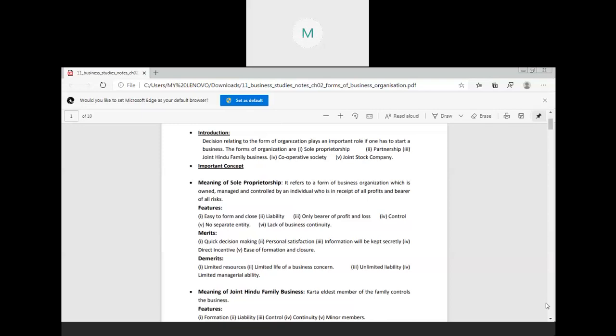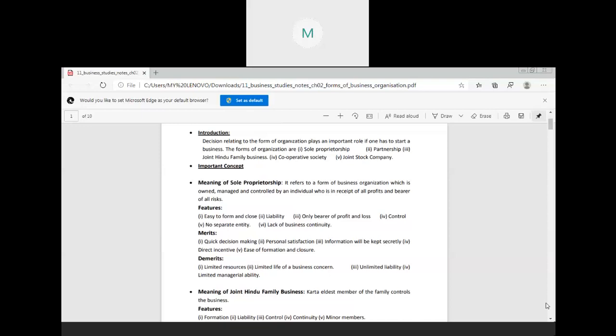Yes, very good, Vanchika. While we are talking about unlimited liability, it means that if there are debts in the business and those debts are to be paid, and in case the property of the business is not enough to pay the debts, at that time the personal property of the owner can be sold to pay the debts of the business. So this is known as unlimited liability. And who will explain to me the meaning of limited liability? What do you mean by limited liability?